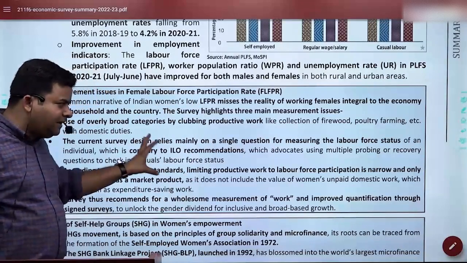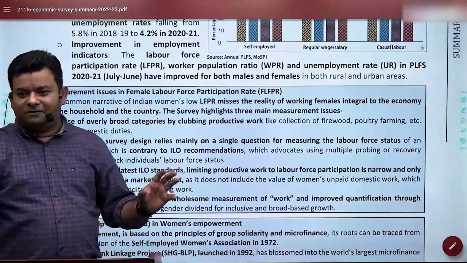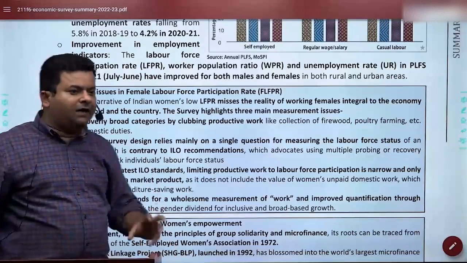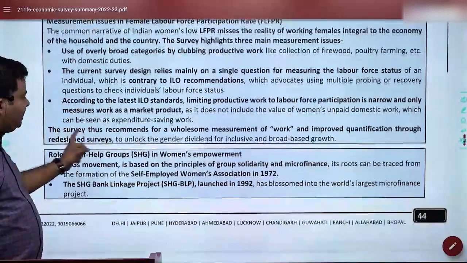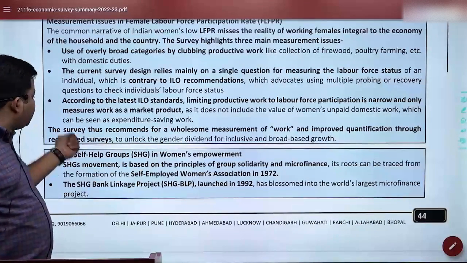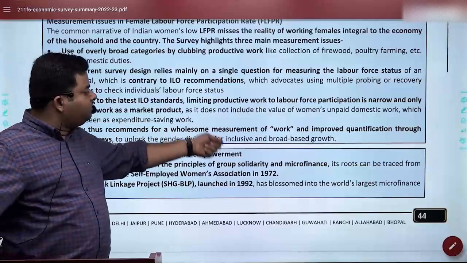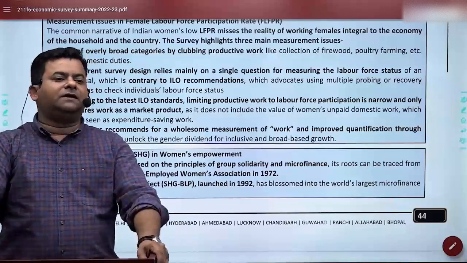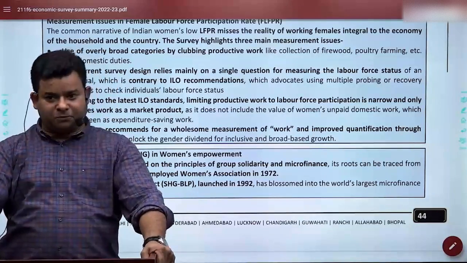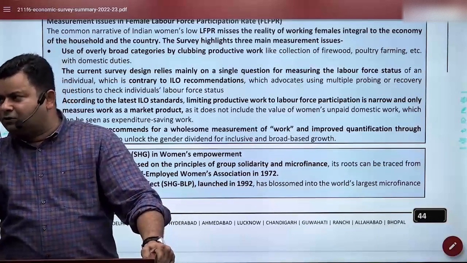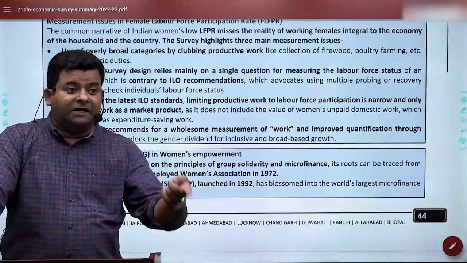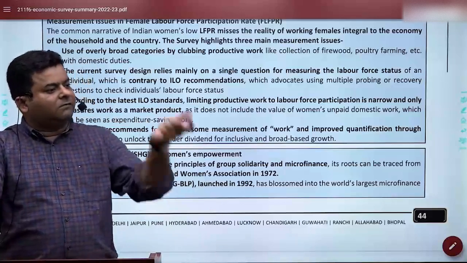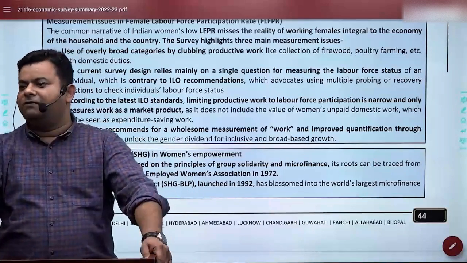So personally, I love this box in the Economic Survey. Here we have cut it short, but in the original document it runs almost half a page, explaining why we need to change our measurement. Here we have highlighted it, you can take note of it. The survey thus recommends a wholesale rethinking of the measurement of work and improved quantification through redesigned surveys. We need a better mechanism to identify female work participation. There is much work they are doing which is as good as the work we calculate for males but not for females. The irony is, the same work done by a male is calculated, and the same work done by a female is not calculated, because of our conventional ways of surveying.